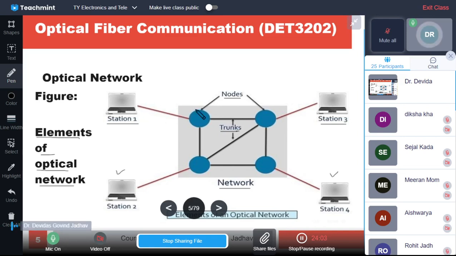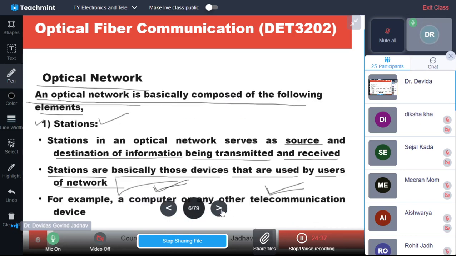So it is finding the efficient way to establish the communication link. So this node may act as a router. This is just an example, because it is a very simple network. There may be nodes which are separate and routers which are separate. There may be some nodes acting as routers and some nodes acting as only nodes. All the possibilities are there. So this is about the router.